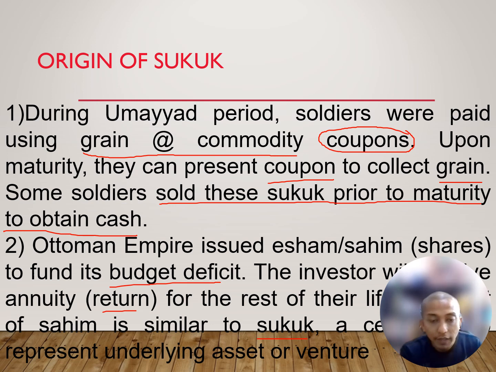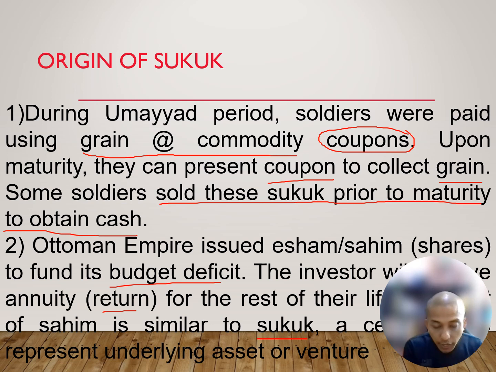When the Ottoman Empire needed funds for the budget of their government to run its operation, they did not have enough funds, so they asked the public to fund their operation. What they did was issue shares to fund their budget deficit.